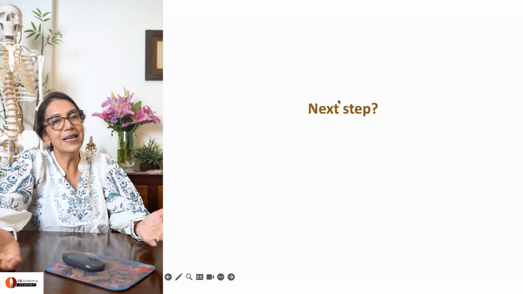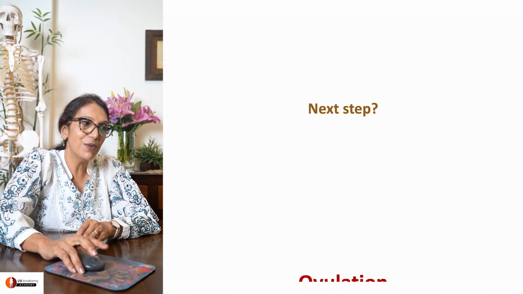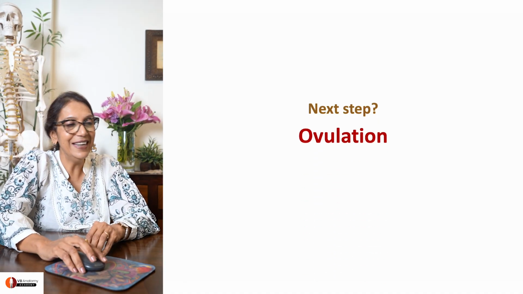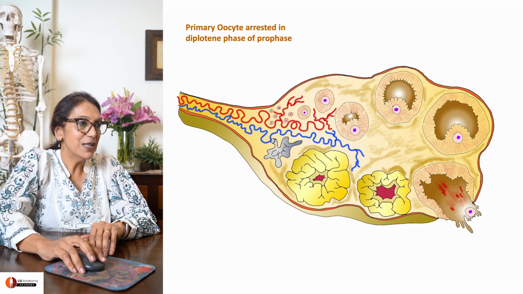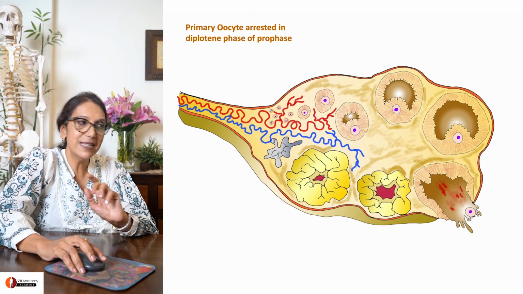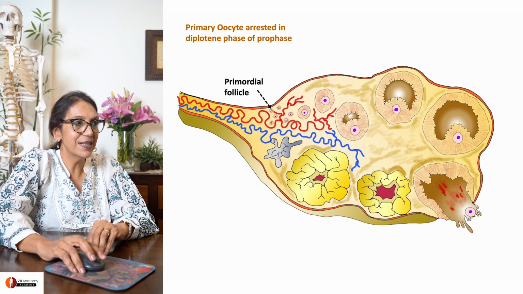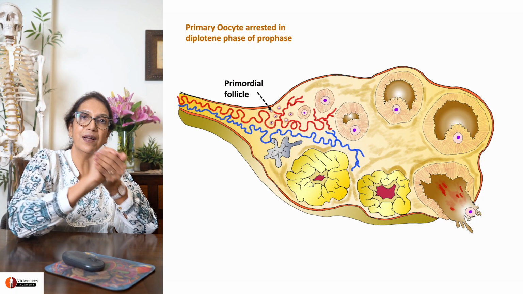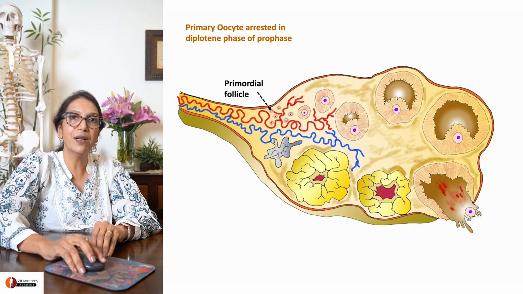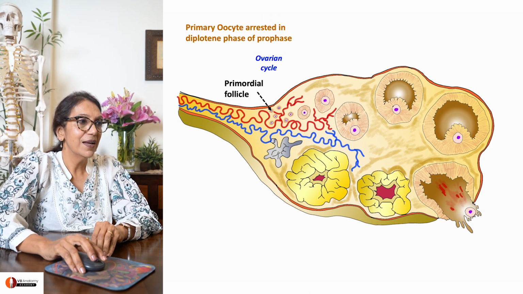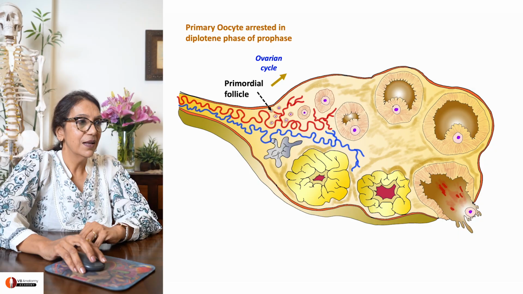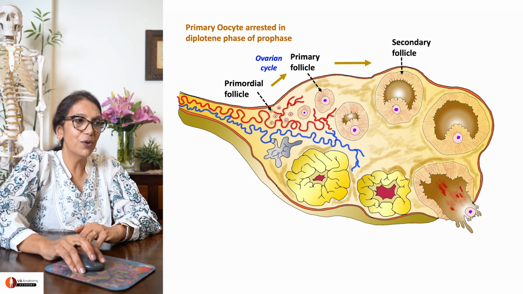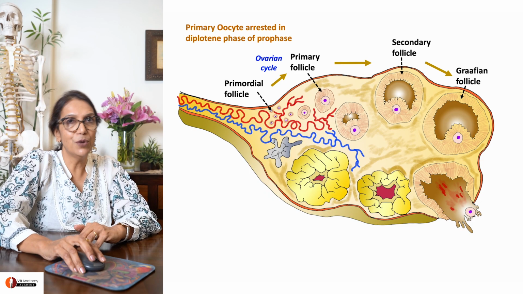Right. So what is the next step? The next step, of course, is ovulation. So what have we done up till now? We saw that the primary oocyte was arrested in diplotene phase of prophase. It was protected by primordial follicles. When it is called upon to enter into ovarian cycle, the follicle forms a primary follicle, a secondary follicle, a Graafian follicle.